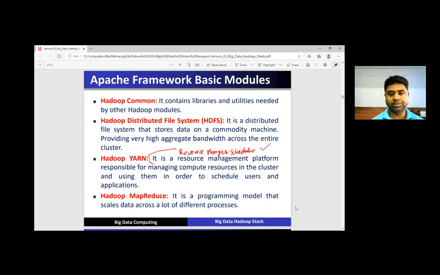The third one is Hadoop YARN. It is a resource management platform responsible for managing compute resources in the cluster and using them in order to schedule users' applications. The next one is Hadoop MapReduce. It is a programming model that scales data processing across a lot of different processes.